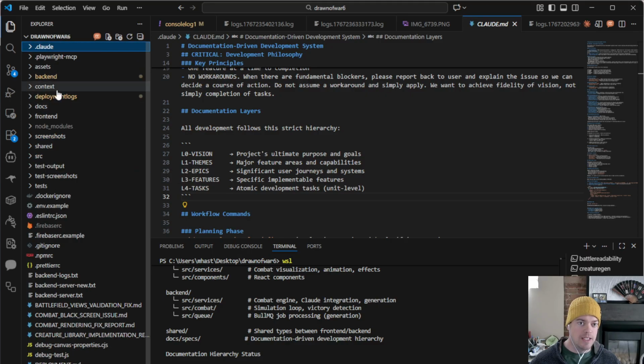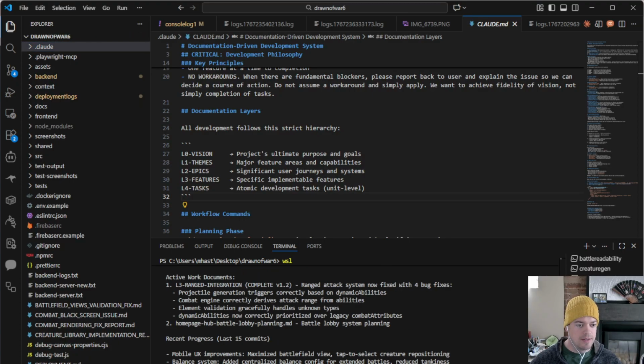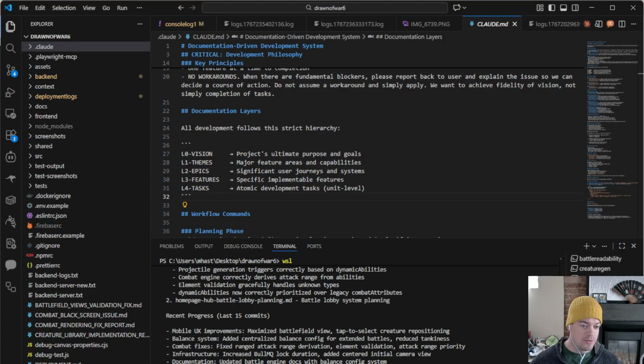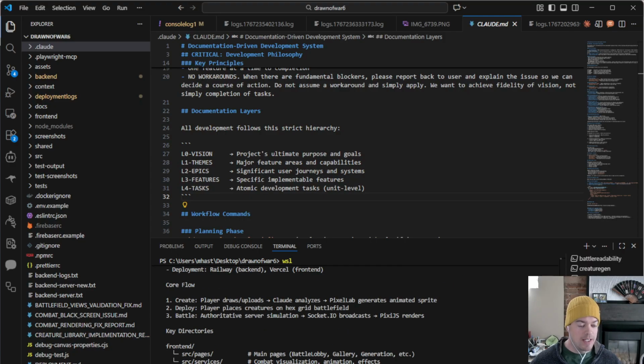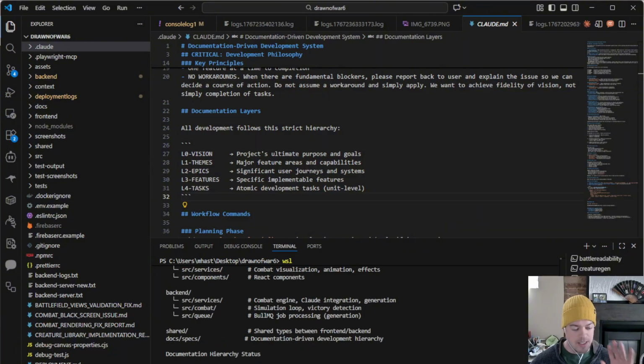Those two are like the key to me managing this project, and then the rest is the actual implementation of the game with some sloppy, other documentation that's floated out here from previous iterations. I've got to clean that up eventually. So Claude has just finished getting started. This is its typical response, but now it has looked at our documentation. It's looked at the code base, so it has a pretty good context for what we're doing.